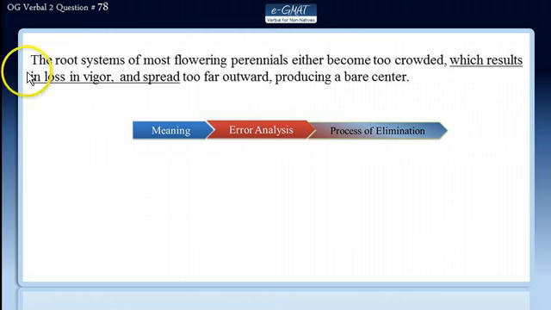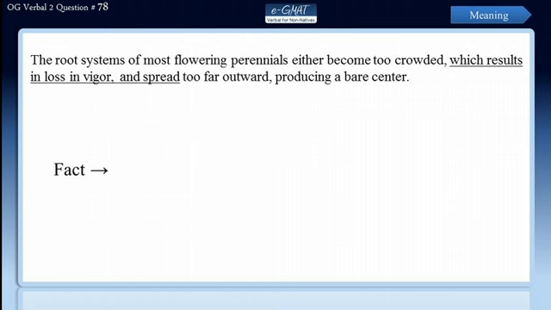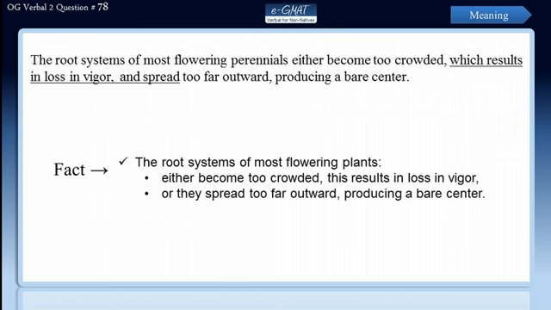So let's begin. The root systems of most flowering perennials either become too crowded, which results in loss in vigor, and spread too far outward, producing a bare center. Now this sentence presents a fact. It says that the root systems of most flowering plants either become too crowded, well, this results in loss in vigor, or they spread too far outward, producing a bare center.